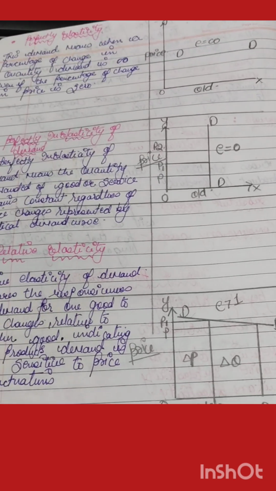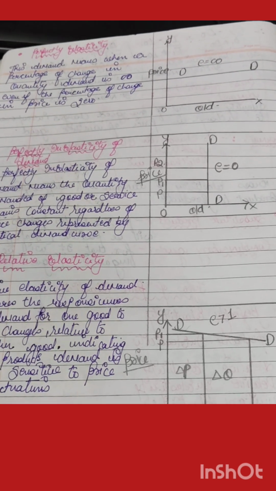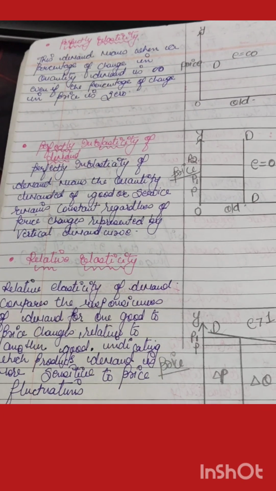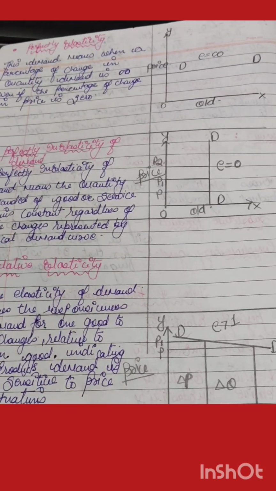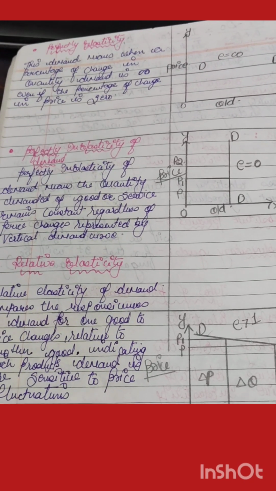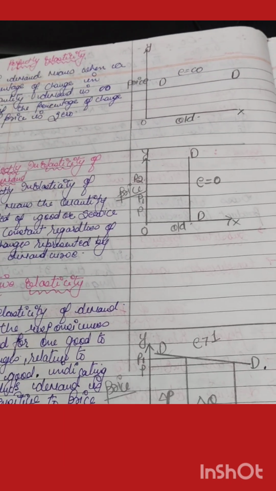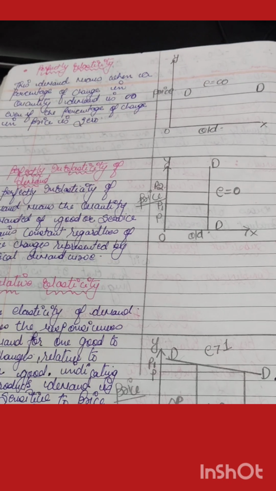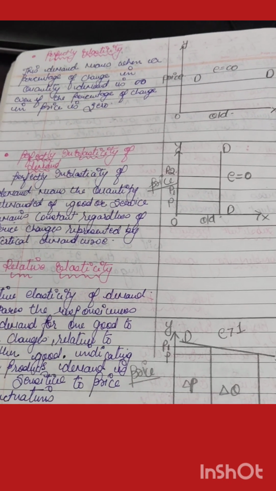So here the price increases from P1 to P2. However, the demand is QD, and if the price decreases from P2 to P1, however, the demand is constant. Means the customer wants to buy this product by hook or by crook. Either the price increases or decreases. This case applies only to those goods which are very necessary, like medicines, we can say.